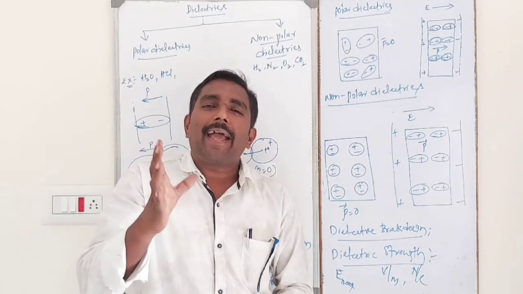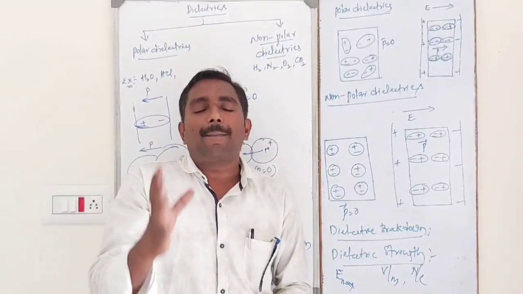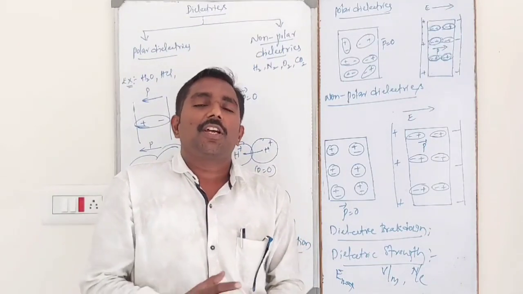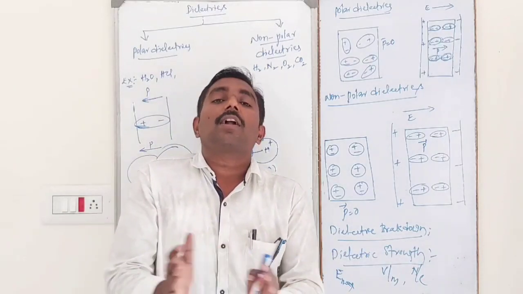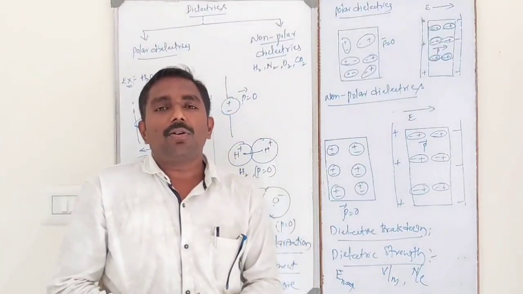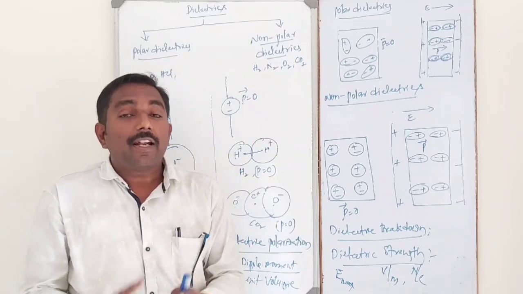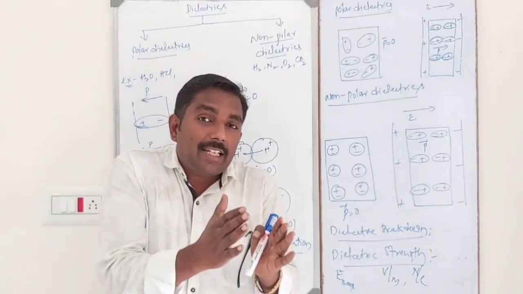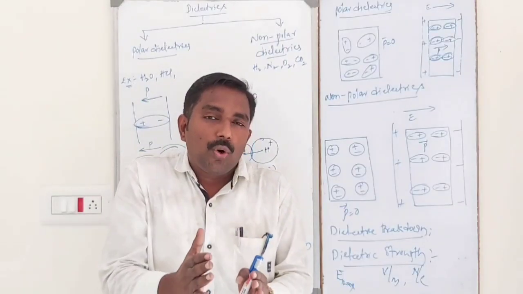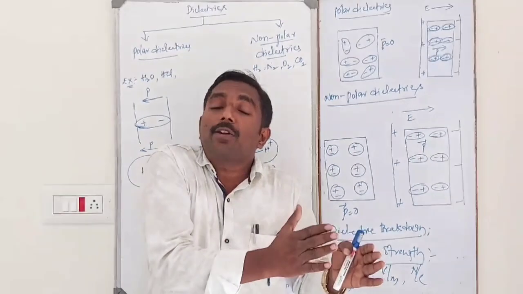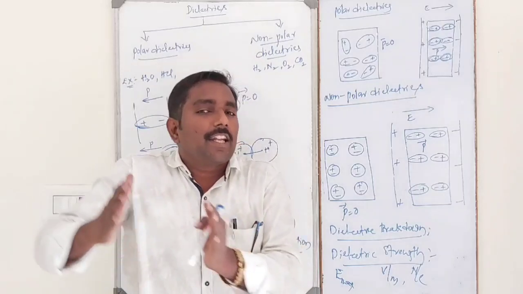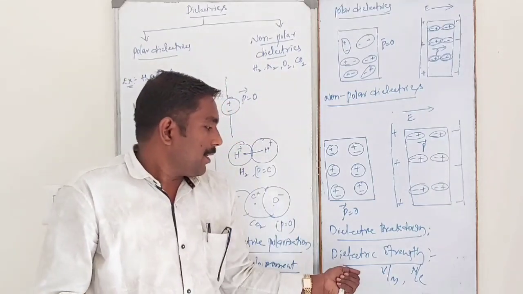Dielectric strength means the maximum electric field applied up to which dielectric breakdown does not take place. That is, up to what electric field dielectric breakdown does not take place, that electric field strength is called dielectric strength.